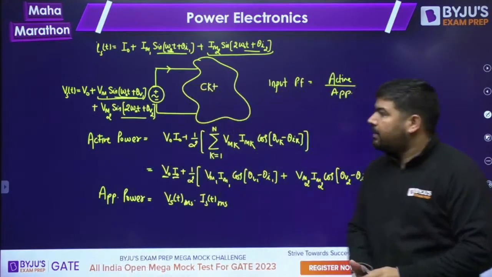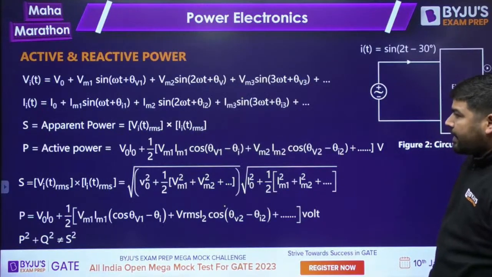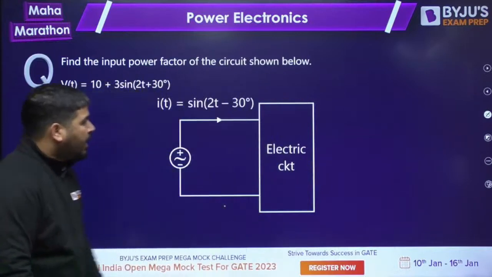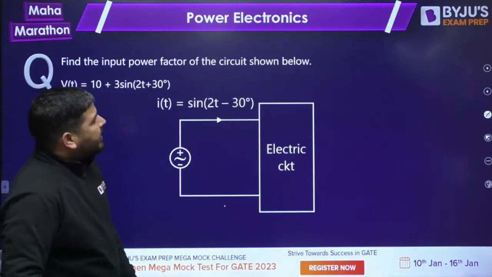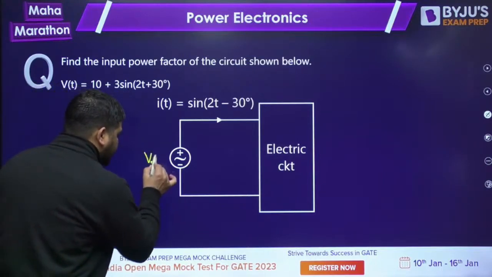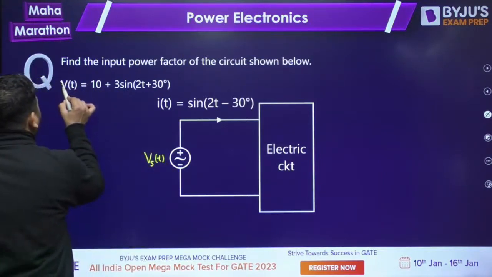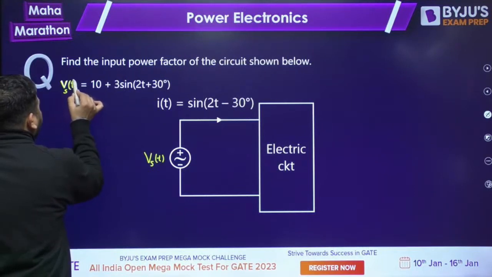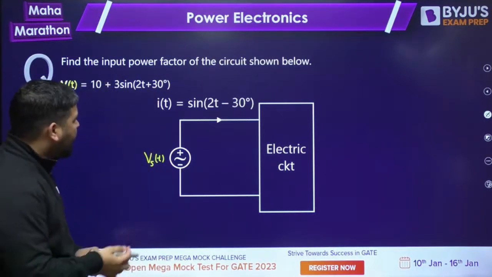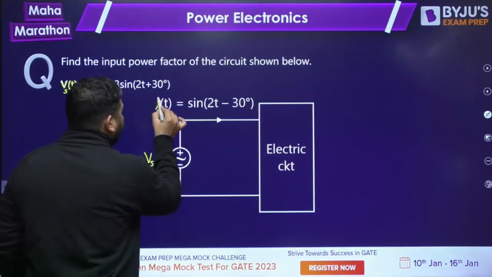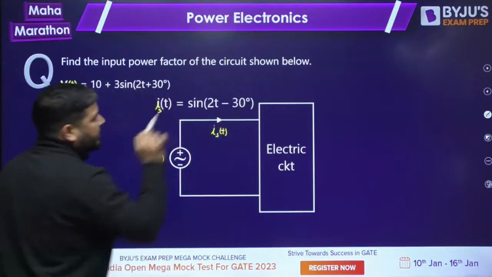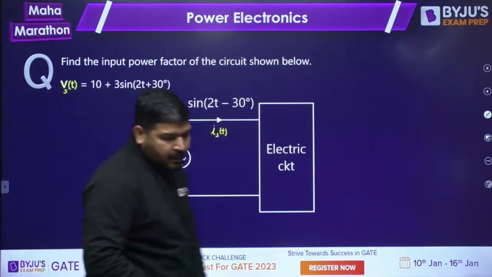Let's take an example, guys, to calculate this. Let's say we have this question: find the input power factor of the circuit shown below. This is my VST and the VST value is provided to you. VST is 10 plus 3 sine(2t minus 30) plus 30 degree, and the current IST is provided like this. We need to calculate the input power factor.